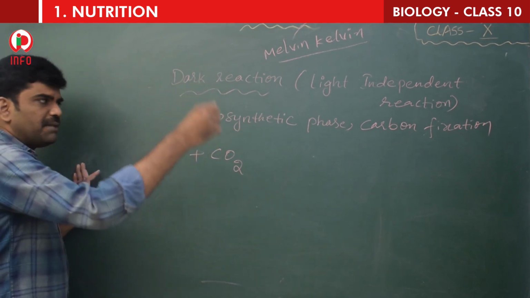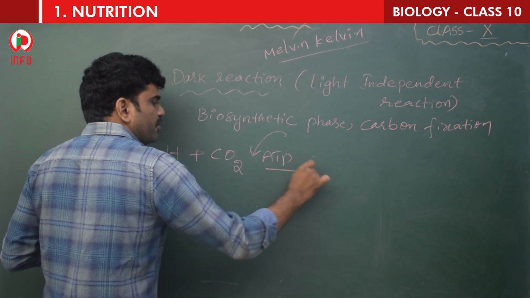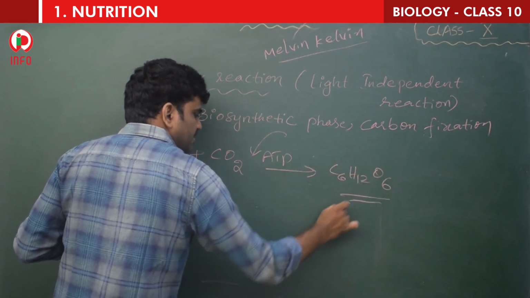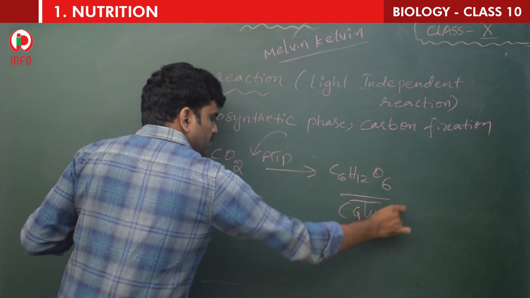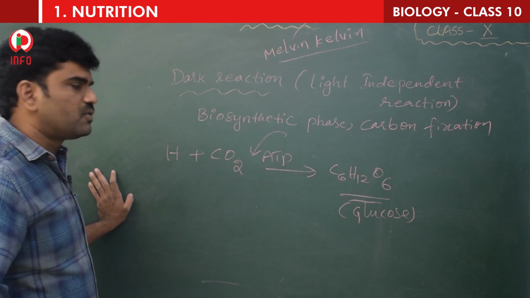So anyway, the ATP that is produced in the light reaction is utilized here to produce C6H12O6. This is glucose. So here our final target is the production of glucose only.